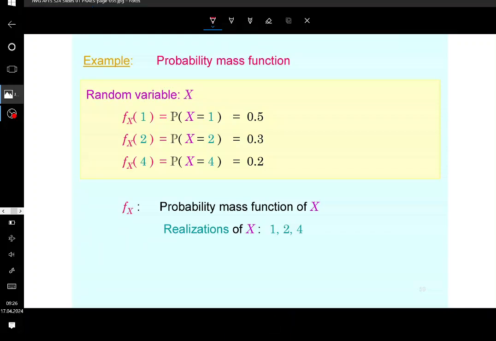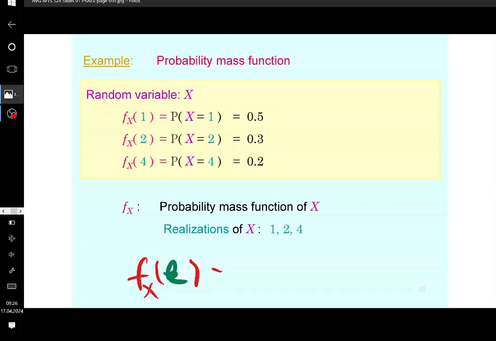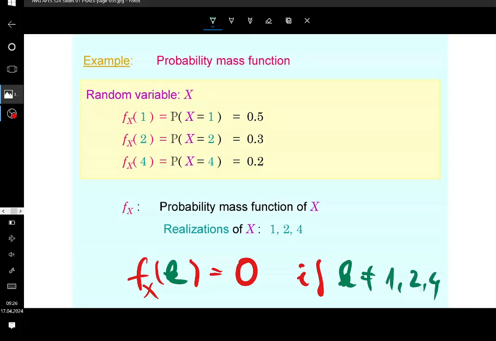Okay? And then for the sake of completeness, if you put in anything else other than that, so let's say I use the notation k, then of course this is going to be 0 if k is anything other than 1, 2, or 4. That's for the sake of completeness, I added this to this consideration. So every other realization has 0 probability then. That's not going to be a realization by definition, because the random variable cannot generate those. So that's why I don't write it down explicitly, but that's still a correct statement in this consideration. Is this understandable, guys? Okay, so that's that.